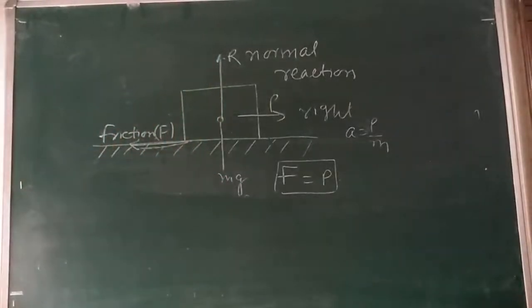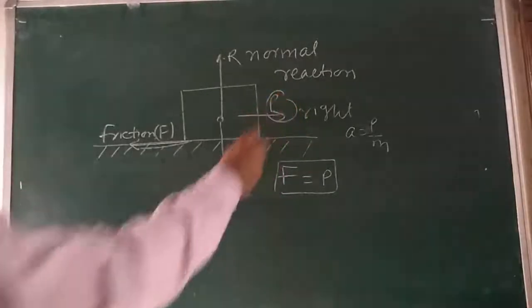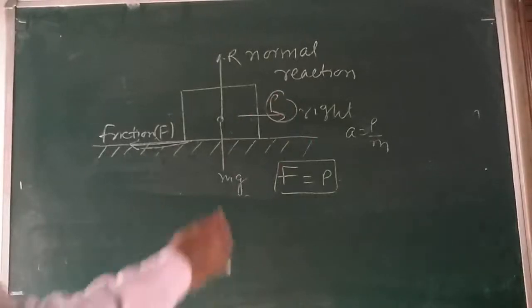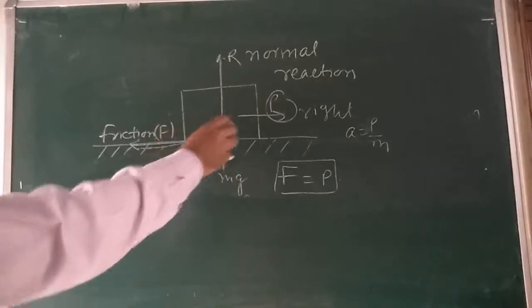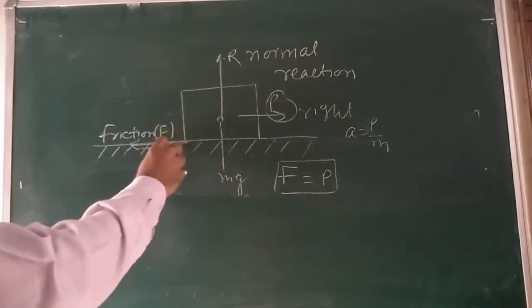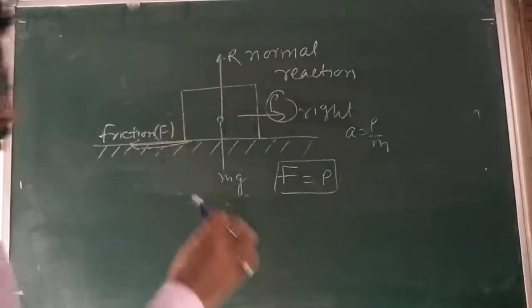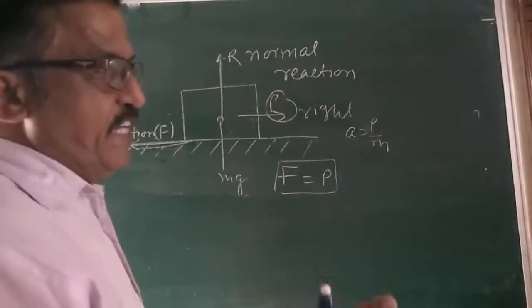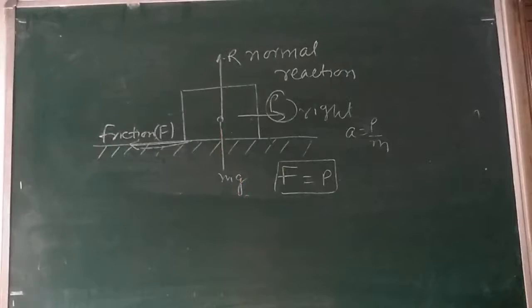As the applied force P is increased, F also increases, remaining equal and opposite to the applied force up to a certain limit. That is why the body does not move. Up to that extent, the friction is static friction.